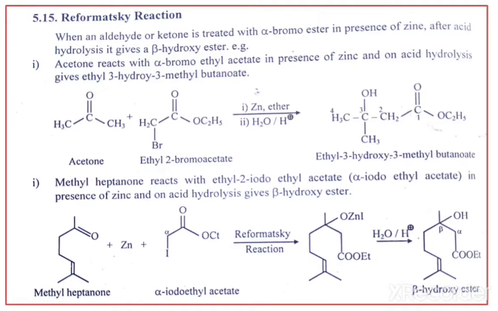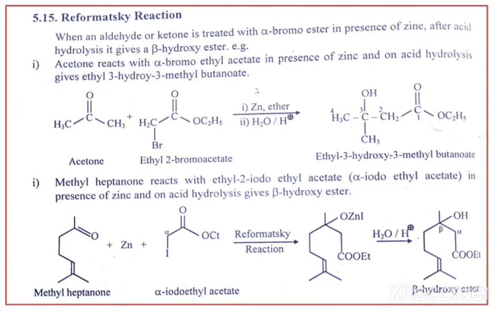That means in Reformatsky reaction, the aldehyde or ketone is treated with alpha bromo ester in presence of zinc, and after acid hydrolysis it gives beta hydroxy ester.